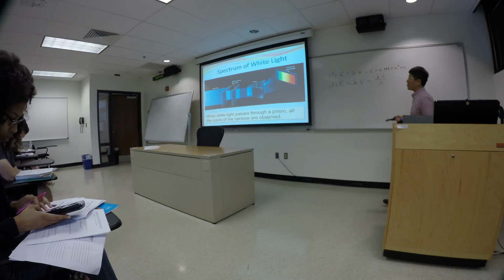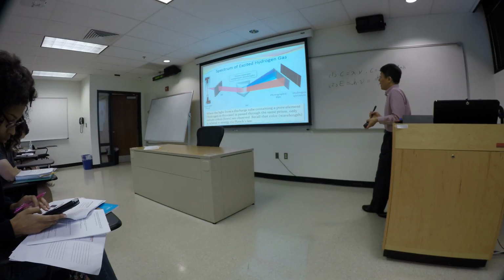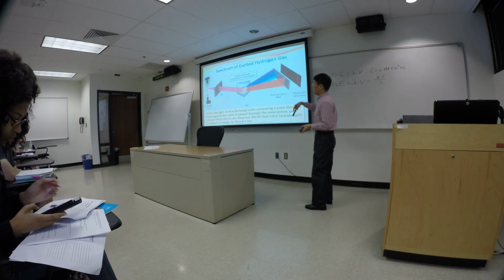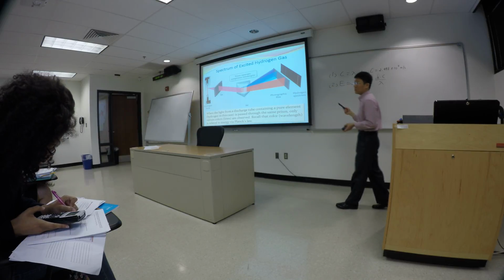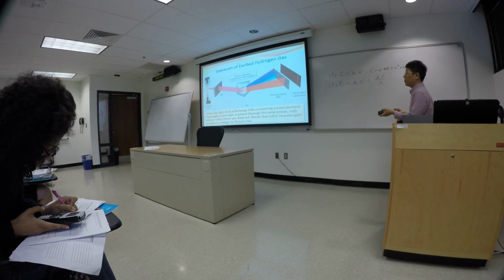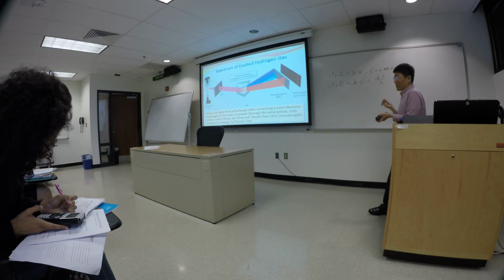So when you look at the spectrum of white light, you end up with a continuous spectrum. And when you look at the line emission spectrum of hydrogen, you see individual lines. And this is what we call the line emission spectrum. Now, our task is to figure out why and where these lines come from.